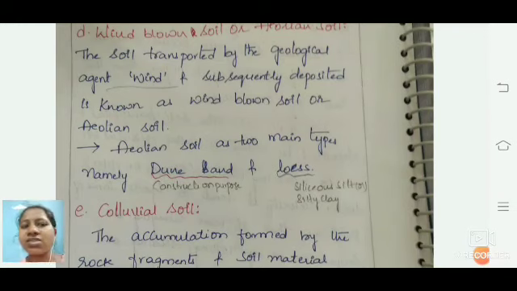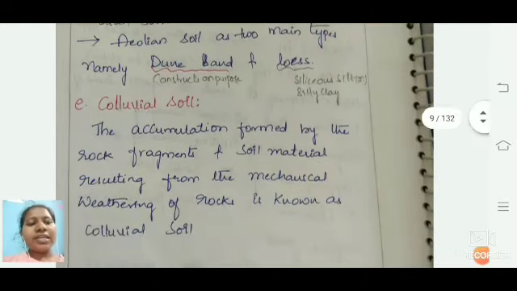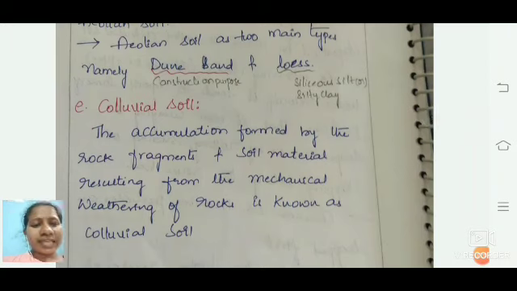Whereas loess soils are siliceous silt and silty clay. Next, coming to colluvial soil, these soils are accumulated from fragments resulting from the weathering of rock.